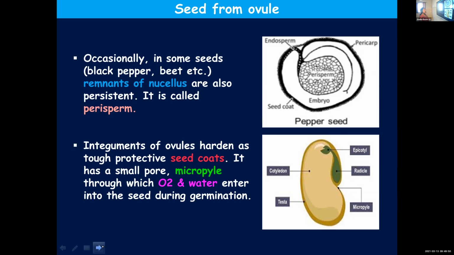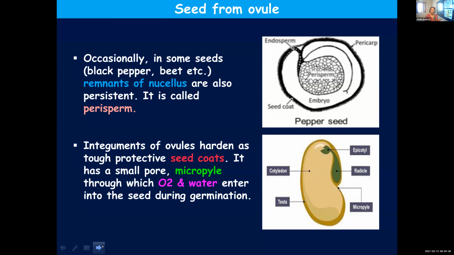Integuments of ovule. When we discussed the structure of an ovule, we had learned about integuments, outer integument, inner integument, etc. And what happens to these integuments? As the seed formation proceeds, the integuments will become hard and develop into seed coats, and it will have a small pore. On the seed, you can find a small minute opening. You call it micropyle.